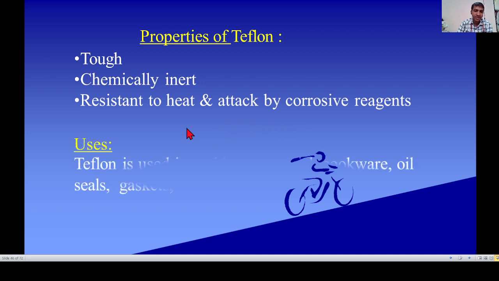Uses of Teflon. Teflon is used in making non-stick cookware, oil seals and gaskets.